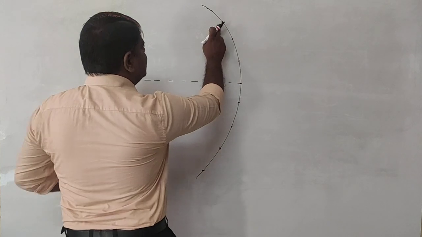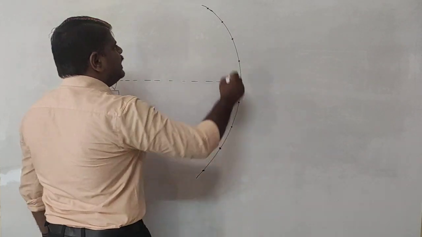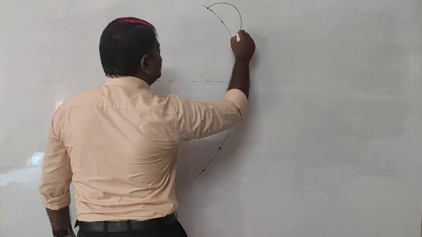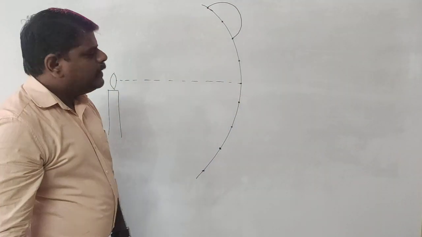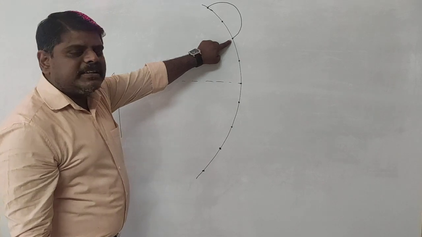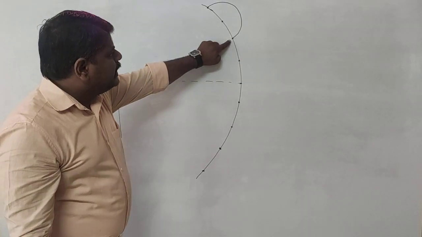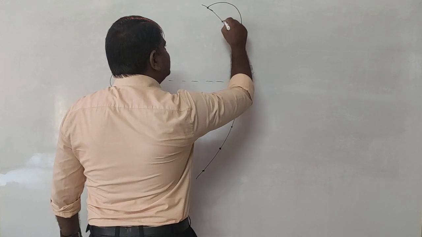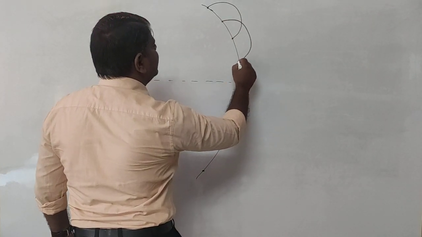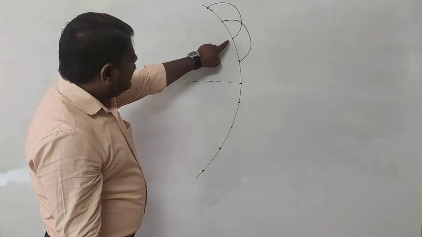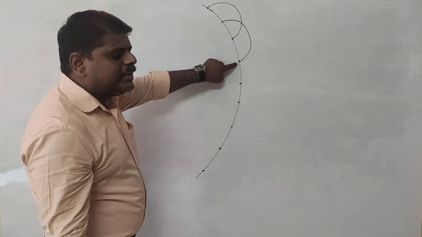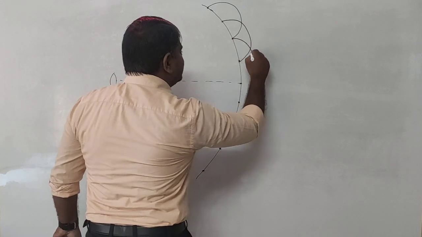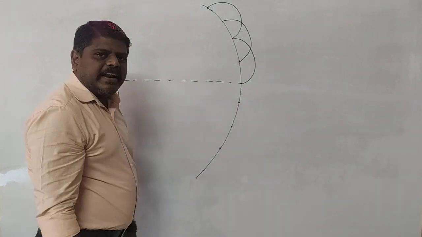For example, if you are saying that this is a source of light, then it will emit the light in this form, and in this waveform the light is going to spread here. After that, this particle is also a source of light. Then this particle also sends the waves, and they reach here. And again, this point you are going to consider. This one is also a source of light. This also sends the waves, and they are going to travel in this direction.